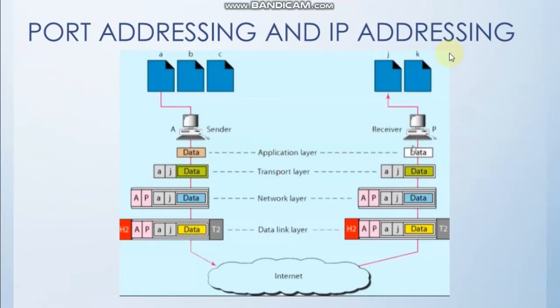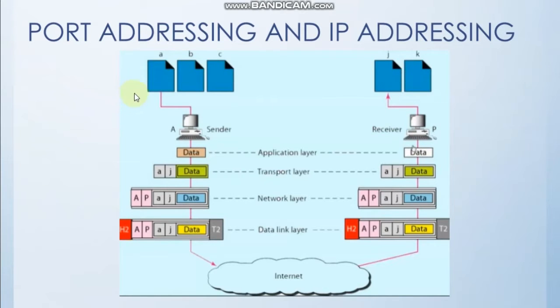Okay, so let's first talk about port addressing and IP addressing. Suppose we have two computers, the sender and the receiver, with names A and P. Here, A and P represent the IP addresses of the sender computer and the receiver computer. Suppose we have three processes running in the sender computer, namely process 1, 2 and 3, which are assigned port addresses A, B and C. And in the receiver computer, we have two processes, namely 1 and 2, with port addresses J and K.